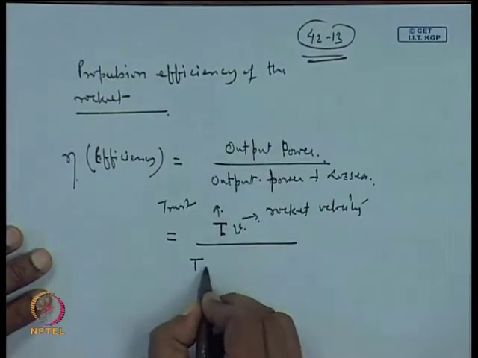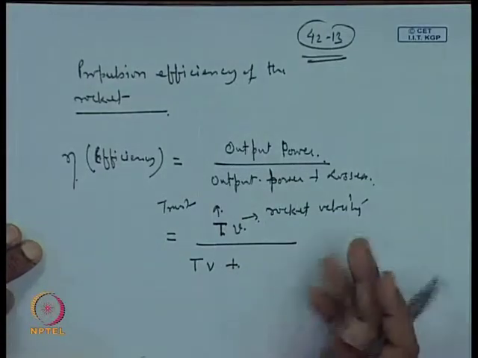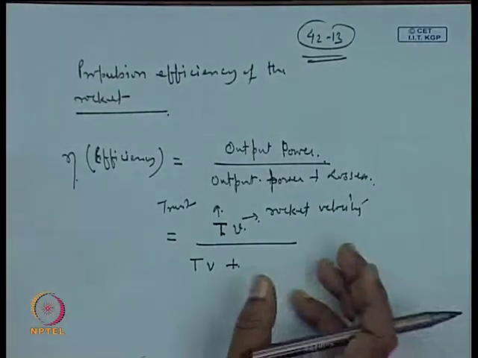So, here also we can write T V, and the losses, how do we compute the losses? Losses are basically once the propellant is escaping, it takes away some kinetic energy. Okay, so, we will just now see how the propellant speed, if it is optimum, you get the maximum efficiency.